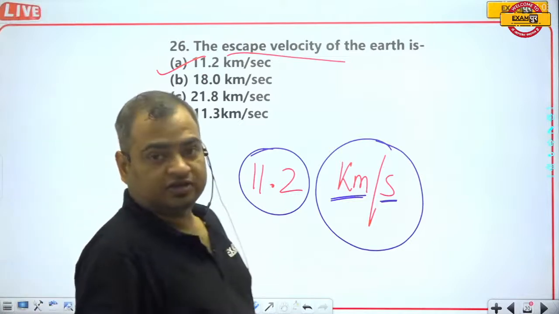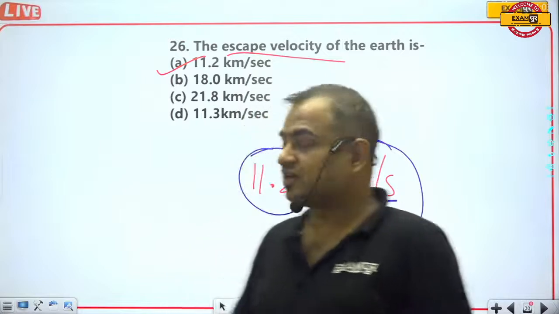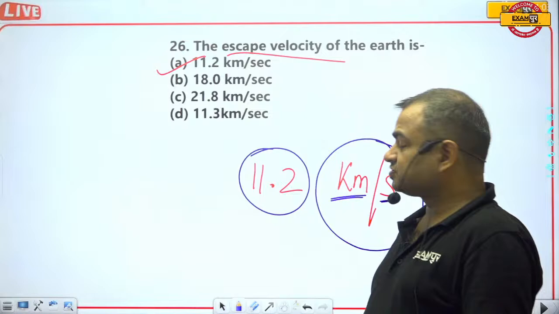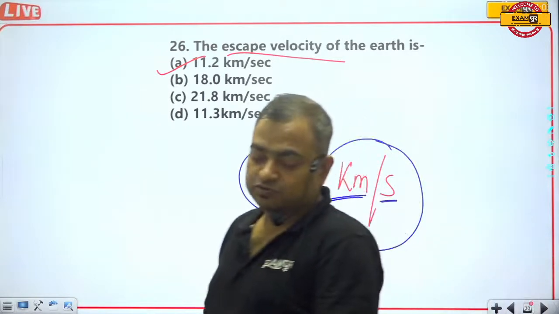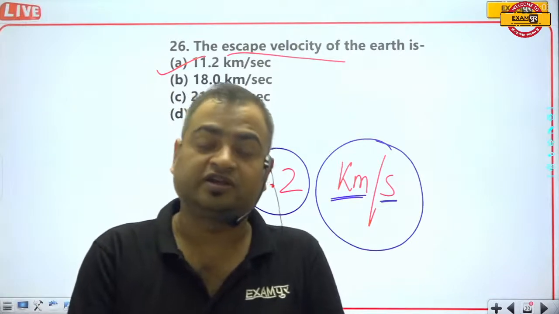Because in an exam in Rajasthan, a question was asked like this: what is the value of the escape velocity on the surface of Earth? The options were 11.2 meters per second, 11.2 kilometers per hour, 11.2 kilometers per minute, 11.2 kilometers per second.